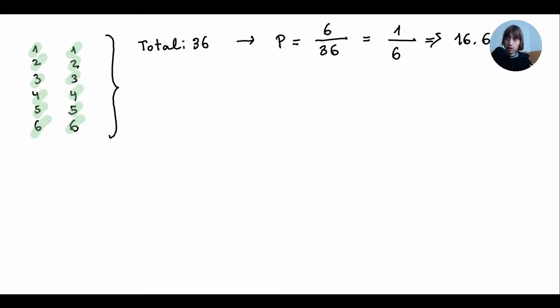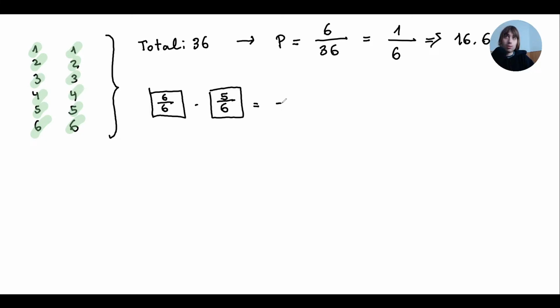Another way of doing this would be by doing its negation. So what is the opposite of getting the same face repeated twice? The opposite is not getting the same number repeated twice. How would I calculate that? So I'm going to draw the two boxes. There's going to be two throws. For the first throw, I can get any number I want. I don't care. But for the second throw, I must get a number that's different to the last one, right?